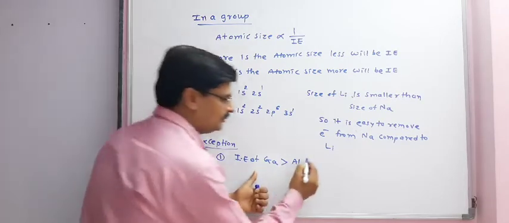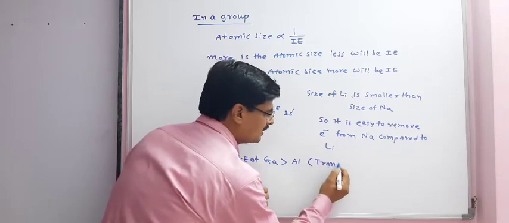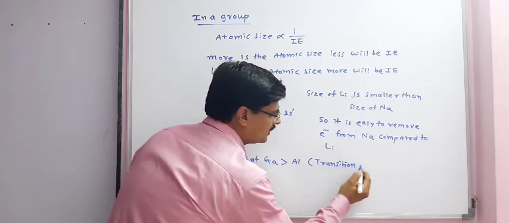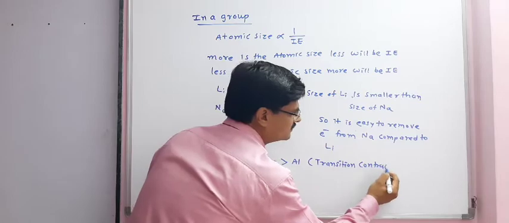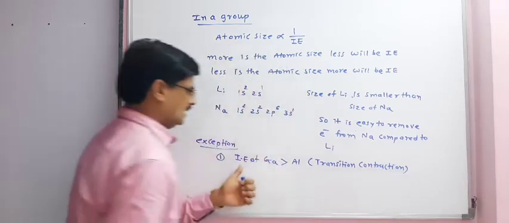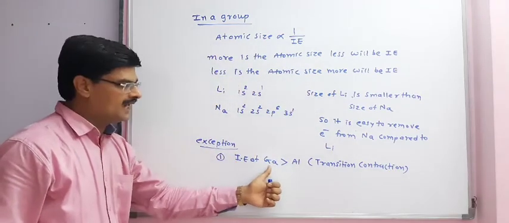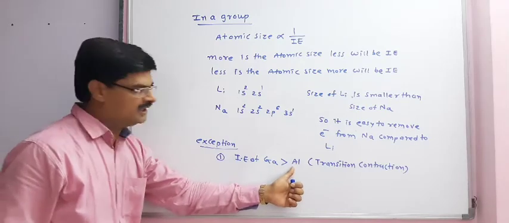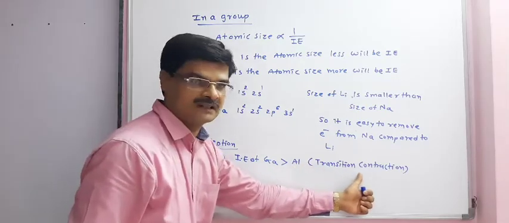This is because of transition contraction. Ionization enthalpy of gallium is more than that of aluminum. This is because of transition contraction.